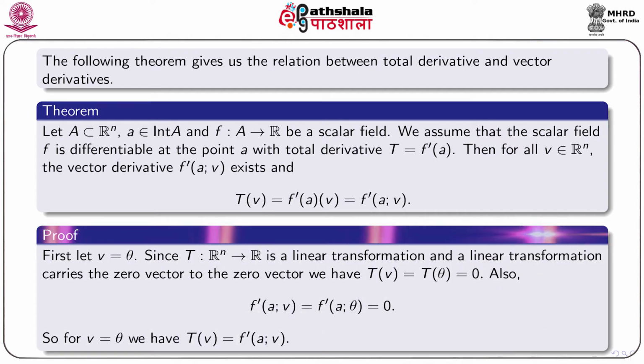Proof. First, let v equal to the null vector. Since T from Rn to R is a linear transformation and a linear transformation always carries the 0 vector of the domain to the 0 vector of the codomain, we have T(v) equal to T(theta) equal to 0. Also, we have earlier found that f'(a, theta) equal to 0. So, for v equal to theta, we have T(v) equal to f'(a, v).